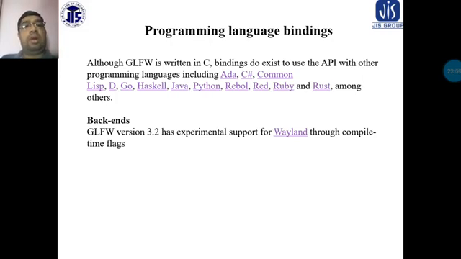And GLFW version 3.2 has experimental support for Wayland through a compile-time option here.